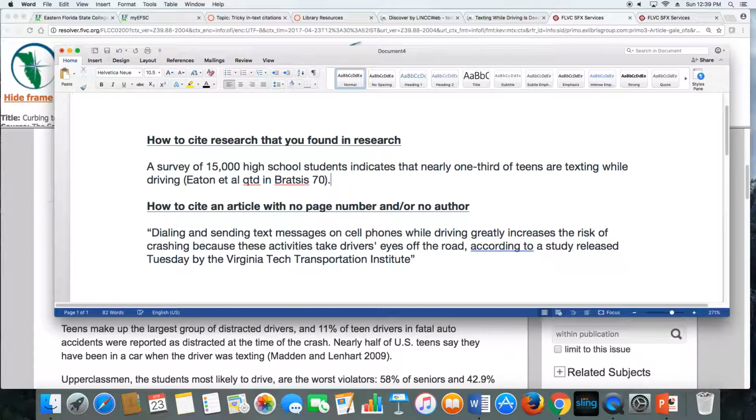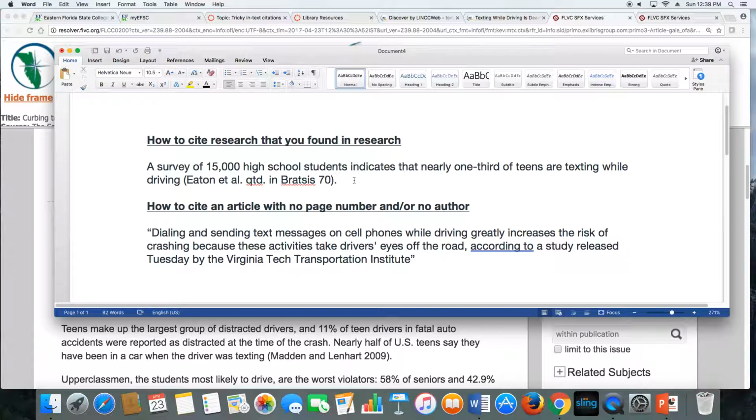Put your period all the way at the very end, and let's not forget the other periods. I left these off because if you add the periods as you go, you'll get all kinds of weird capitalization, but after et al. and after QTD, you'd also put a period. So that's what you do if you find helpful research within the research that you're doing. Quote the person who did the research, then tell me that this research is quoted in last name and page number of the person who actually wrote the article.